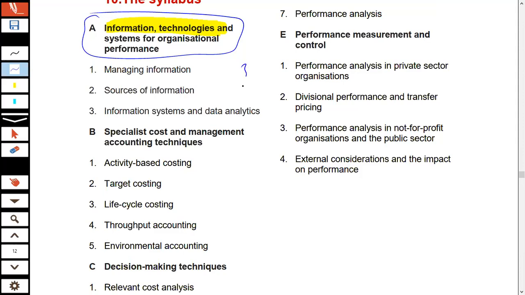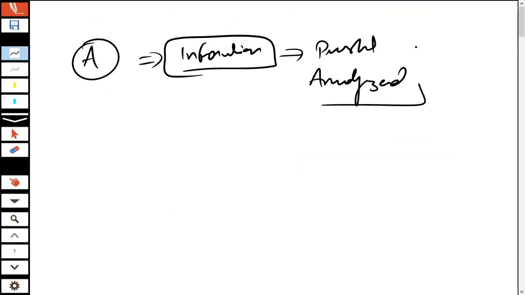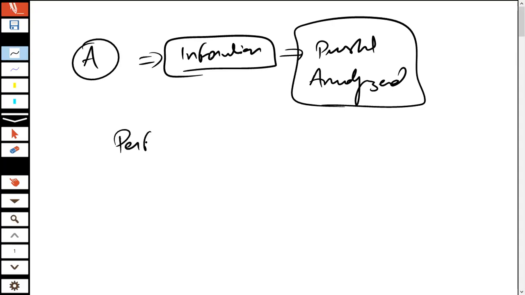So let me give you a brief summary of what section A of the syllabus is all about. It is majorly about the information, how it is presented, how it is analyzed. These are the major things covered in section A. You do know that this paper is performance management.